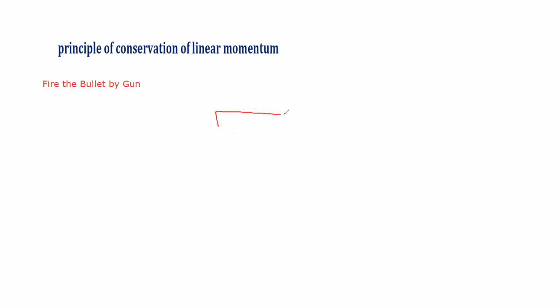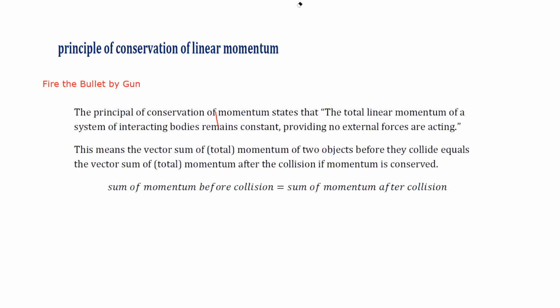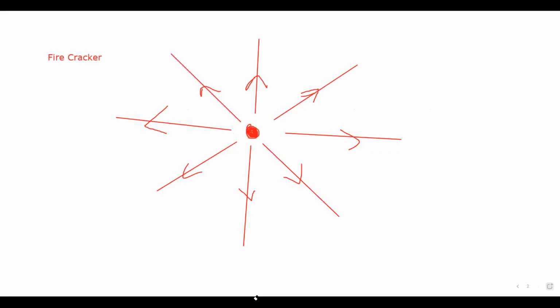Example, this is a gun. And there's a bullet inside.